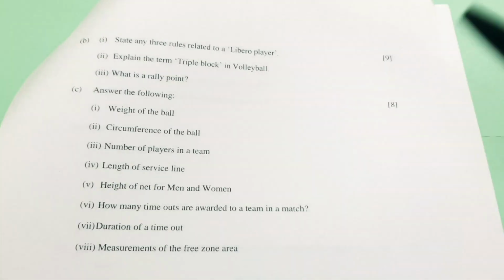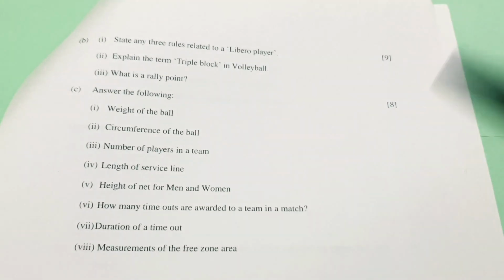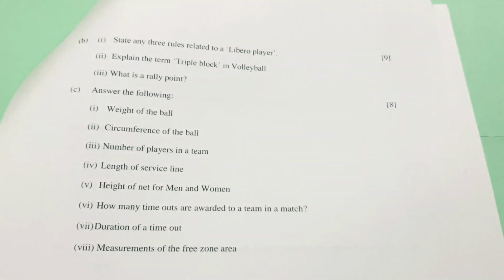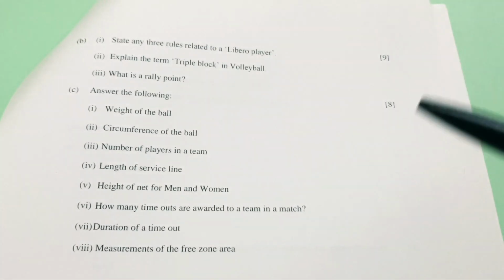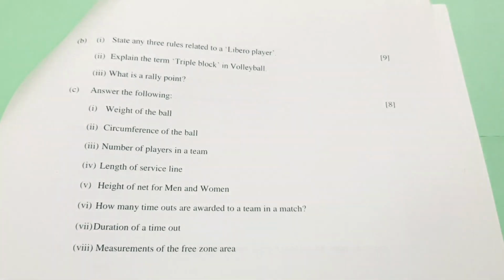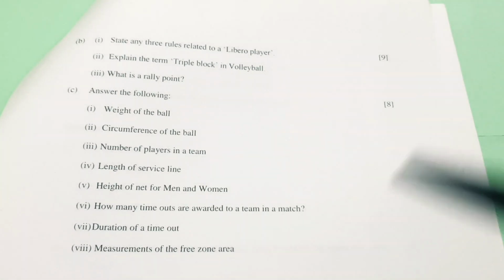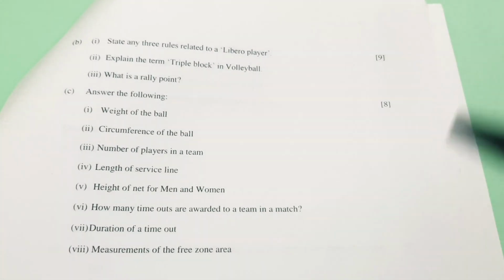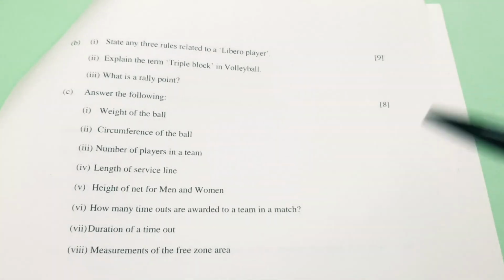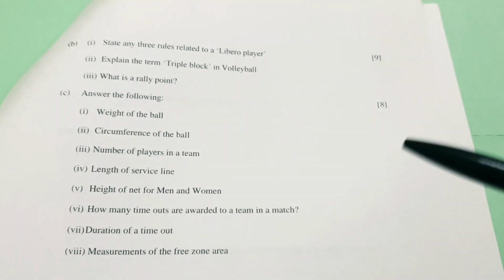Next question है state any 3 rules related to a libero player. तो पहला हो सकता है the libero can replace any back row player and has no right to complete an attack hit when the ball is above the height of the top of the net. Second, he may not serve, block or attempt to block. Third, if a libero sets the ball using overhand finger action while in the attack zone, any teammate who attacks the ball while it is above the height of the net is an illegal attacker.